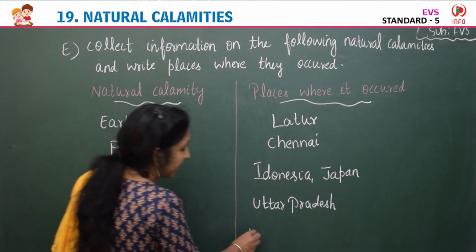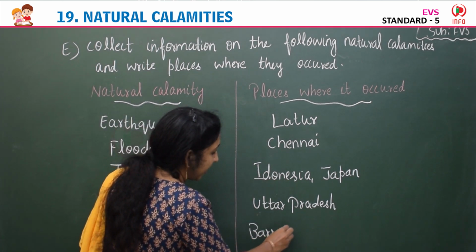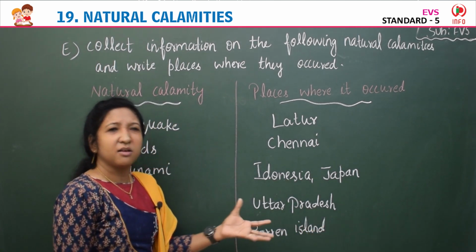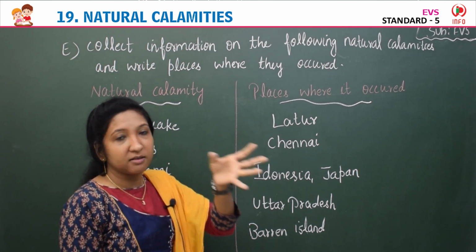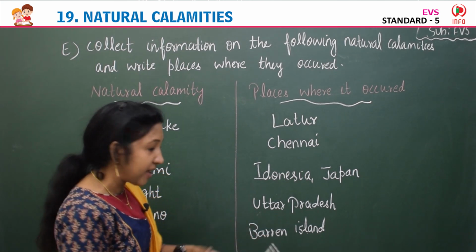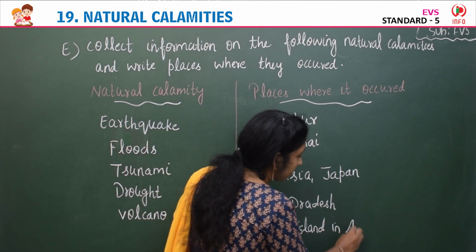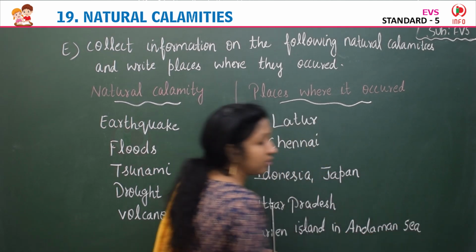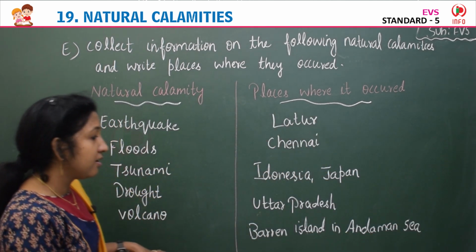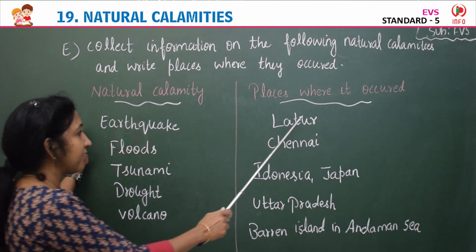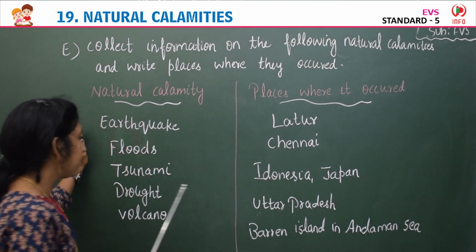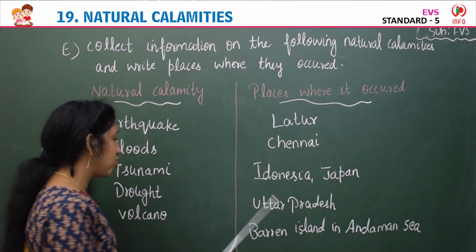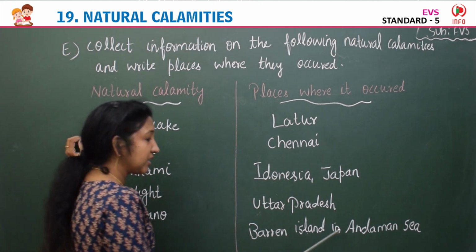Then last is volcano. Volcano occurred in Barren Island in Andaman. Barren island means the place is not suitable for growing crops, useless land. We say Barren Island in Andaman Sea. See, here volcano occurred. So, earthquake, Latur, floods, Chennai, tsunami, Indonesia, Japan, drought, Uttar Pradesh, volcano, Barren Island in Andaman Sea.